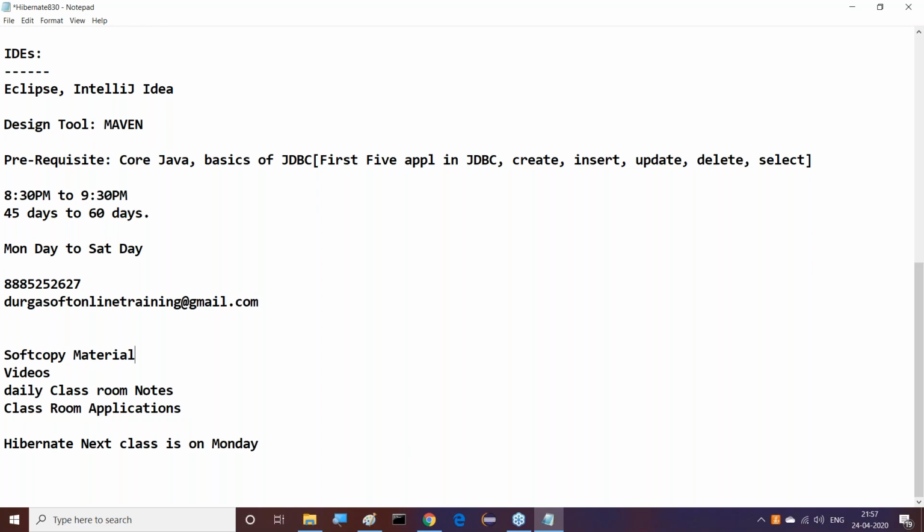Remember this: you will get the soft copy material, the complete document that I have already prepared. Nearly around 250 plus pages of document we are able to get. A well-prepared document. And along with the document, if I discuss anything extra there, I will give that information to you, no problem.